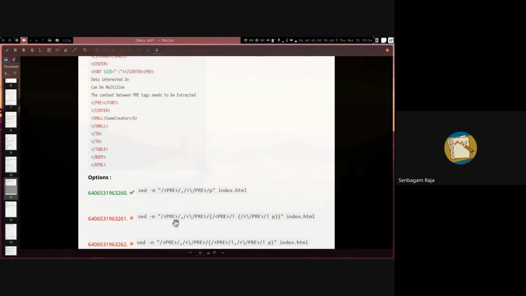But how do we understand this comma here, sir? It is from to, right? Yes, this part is from to. So it's starting from the line that matches pre till the line that matches the end of pre. We can also include other tags as well, like small. Yeah, whichever tag you want to search for. So the ending with pre small is not hard coded.